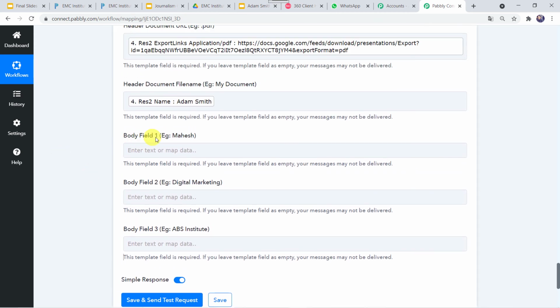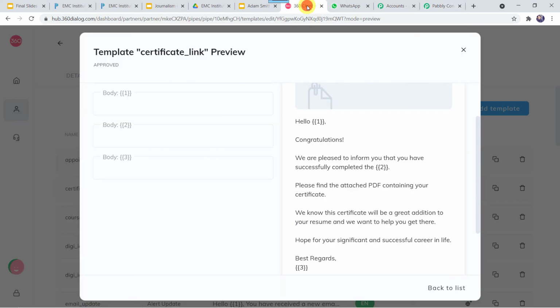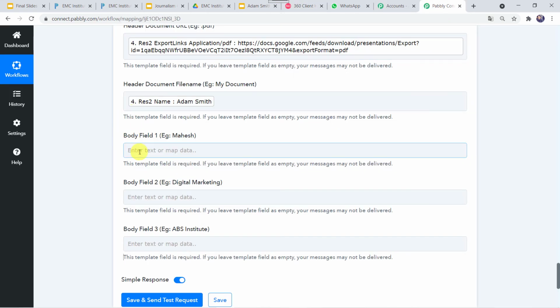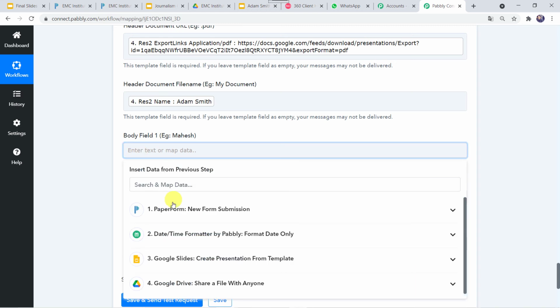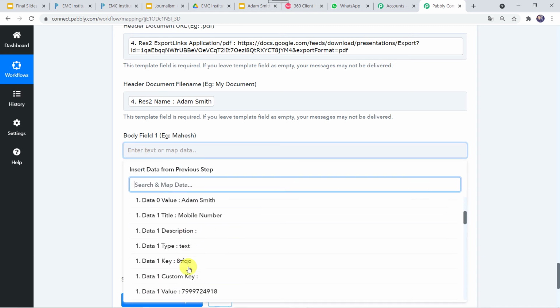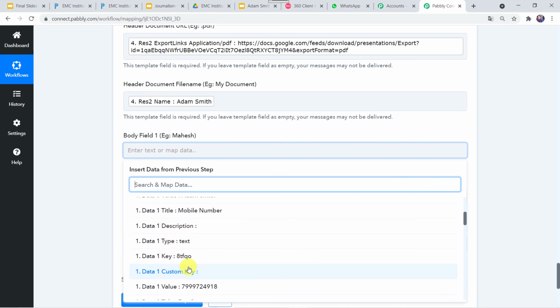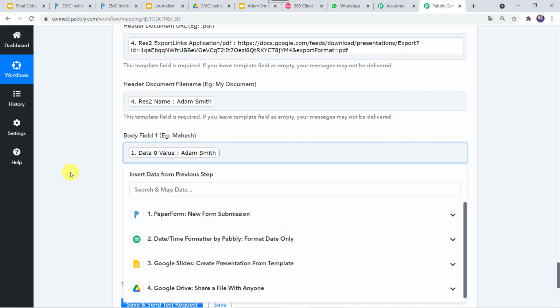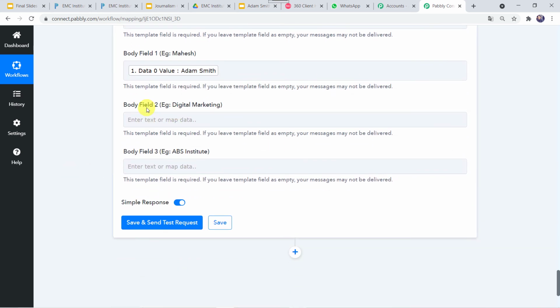Now we want body field 1, example is given Mahesh. So I'll take you to my template once again. Here we can see hello, and the first parameter was name. So I'll map the details of the name again. Okay, I'll go to the paper form and again I will map the name over here. Sorry, yes, this one. Now here we want body field 2, example digital marketing.